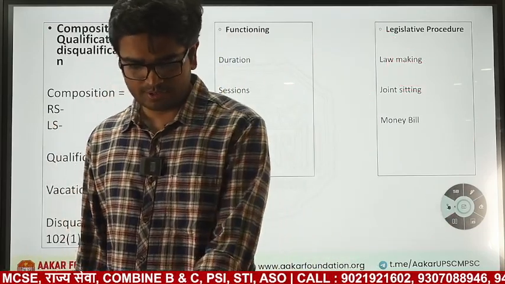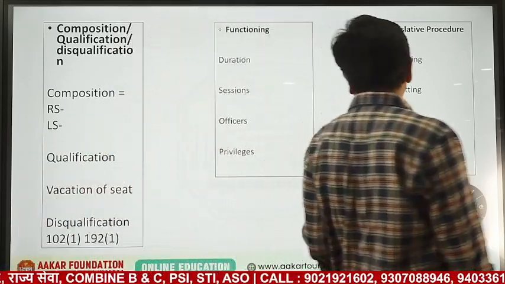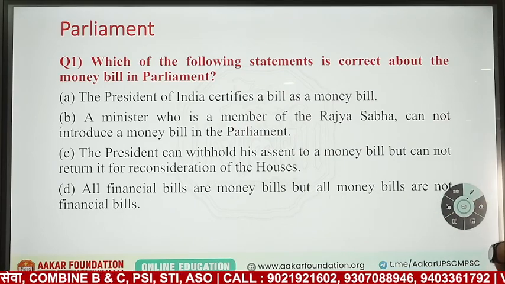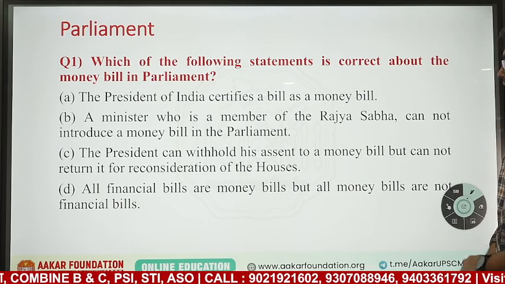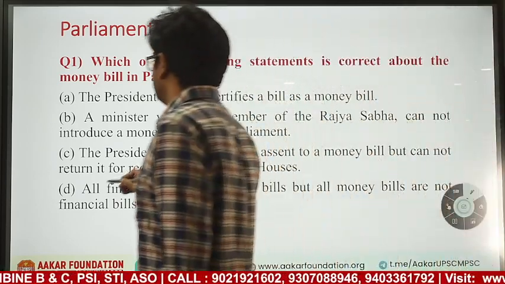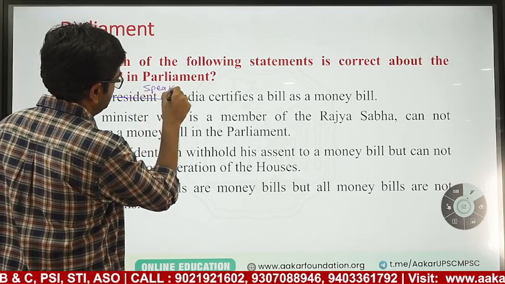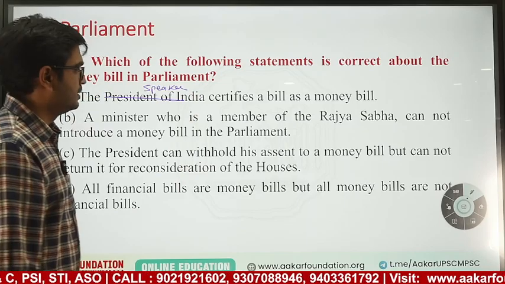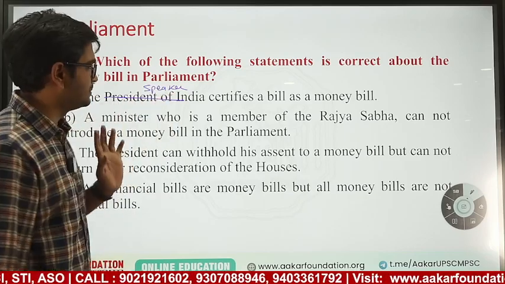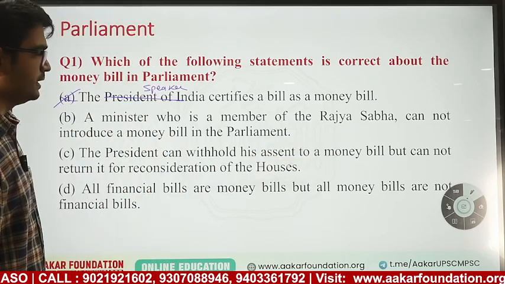Now we will see some questions. Which of the following statements is correct about a money bill in Parliament? The President of India certifies all money bills. The President does not certify. Just now I told you it is the Speaker of the House who certifies whether it is a money bill or not. A money bill has to be related to Article 110 and certified by the Speaker; only then will it be called a money bill. So this is wrong. A minister who is a member of Rajya Sabha cannot introduce a money bill in Parliament.